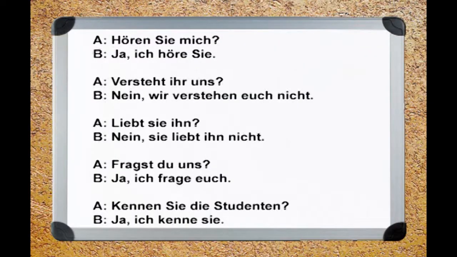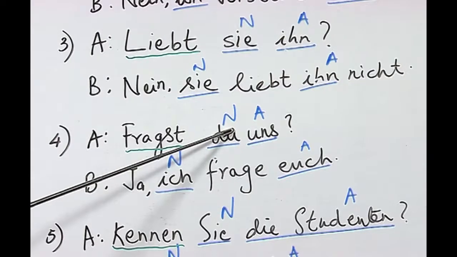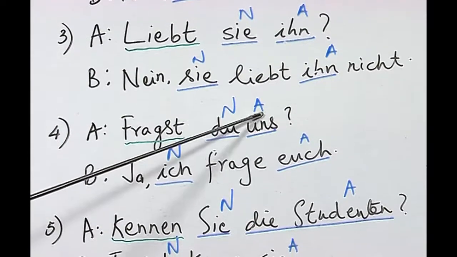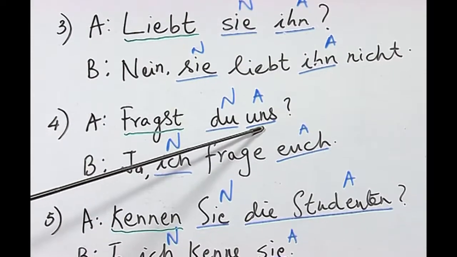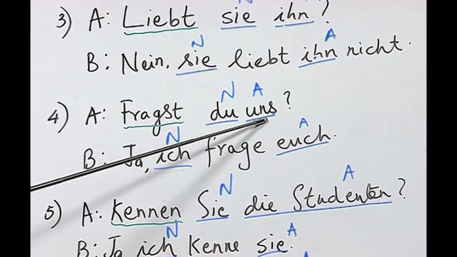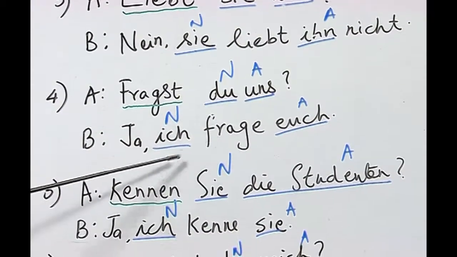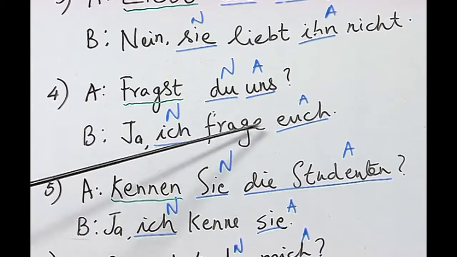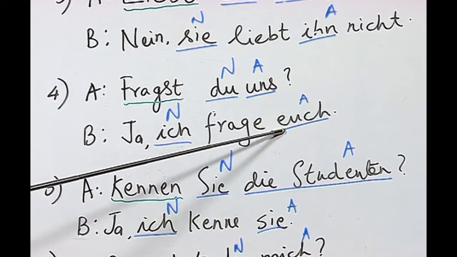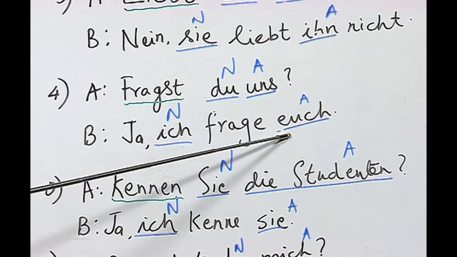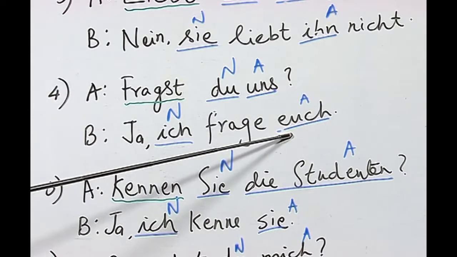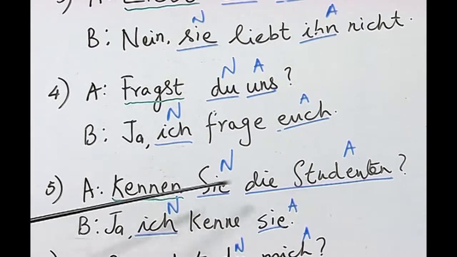Fragst du uns? Ja, ich frage euch. Here du is the nominative pronoun and uns is the accusative pronoun, where uns is the accusative pronoun form of the first person plural pronoun wir, and the answer is ich frage euch, and as you know now, euch is the second person plural pronoun form of ihr in accusative.